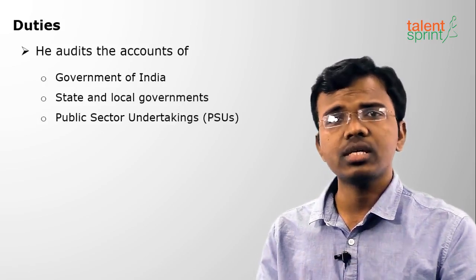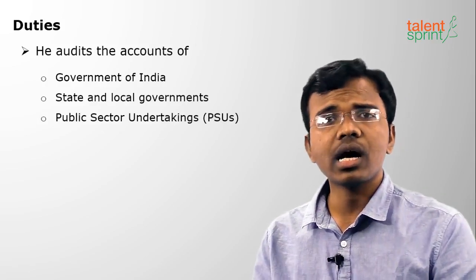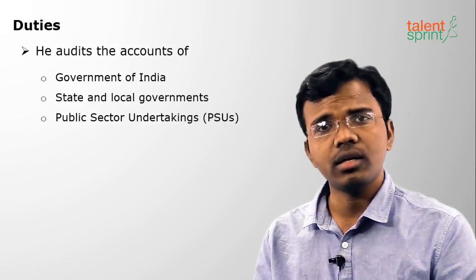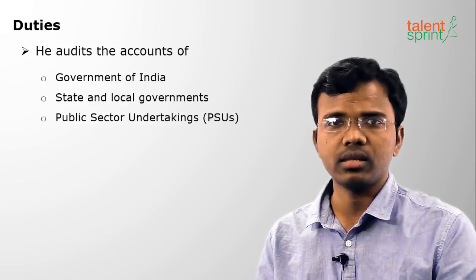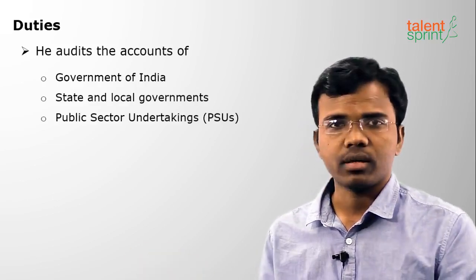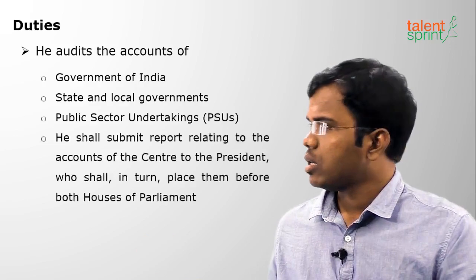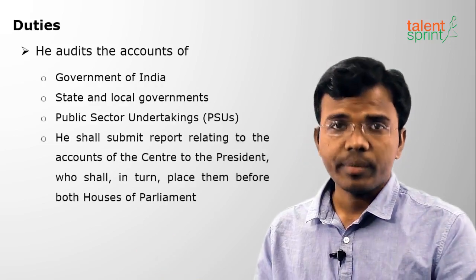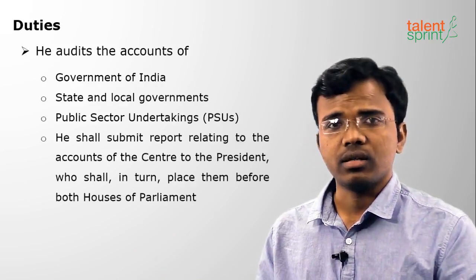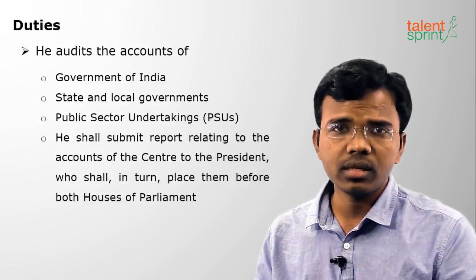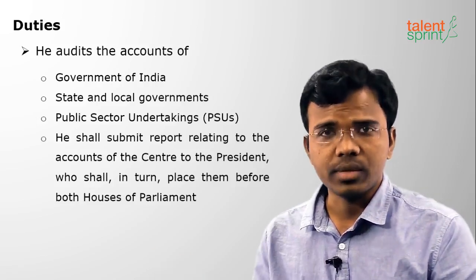The judiciary is independent and the CAG is also independent in India, and we shall study the election commission in the coming topic. He shall submit reports to the President every year, and the President in turn submits the report before the Parliament.